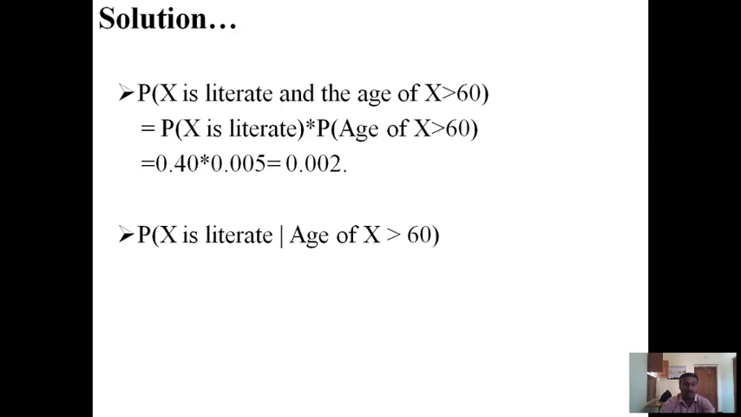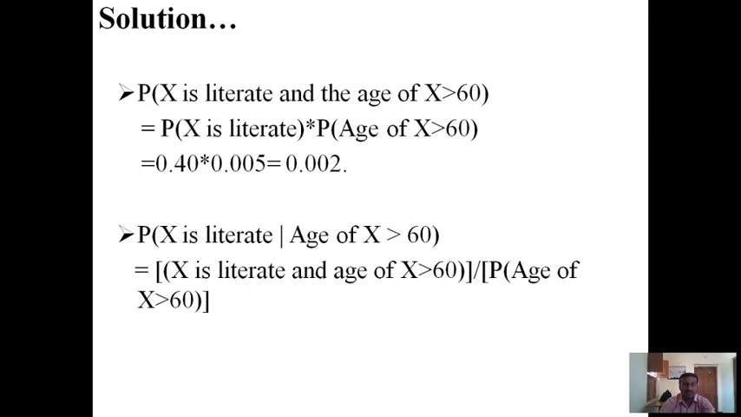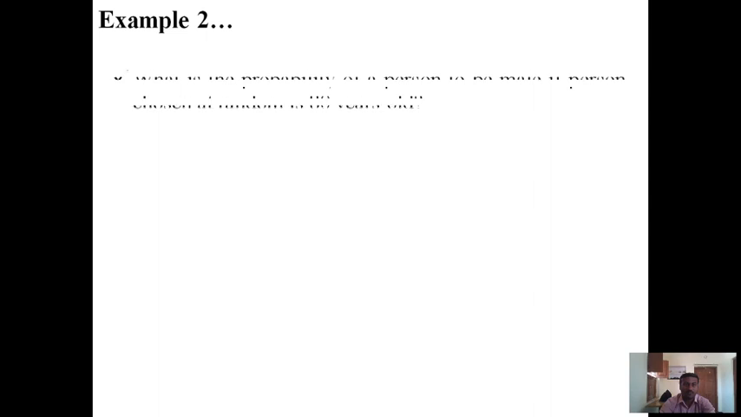P(x is literate | age of x greater than 60) is equal to P(x is literate and age of x greater than 60) divided by P(age of x greater than 60), which is equal to 0.02 divided by 0.005 is equal to 0.4.